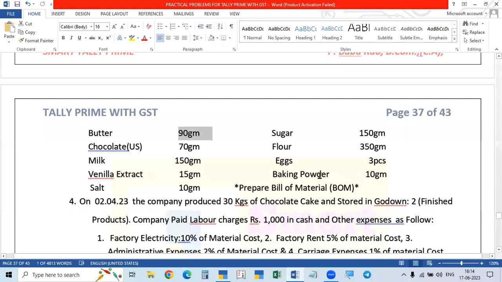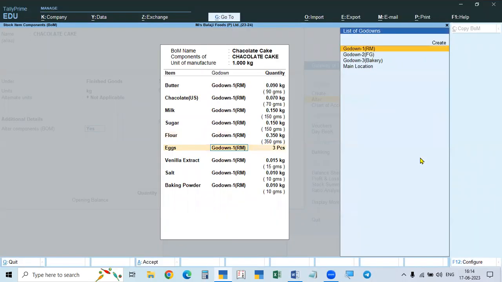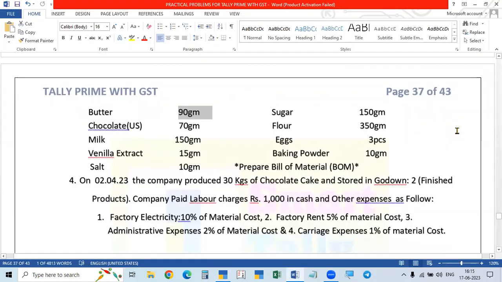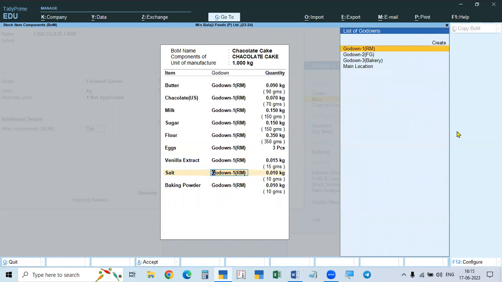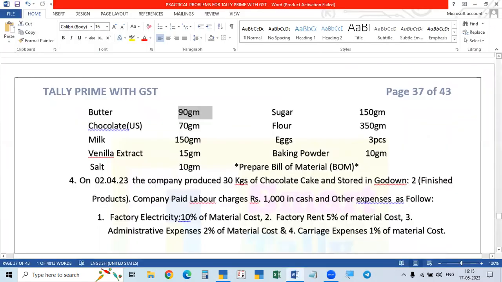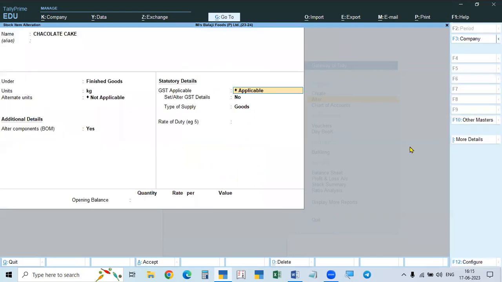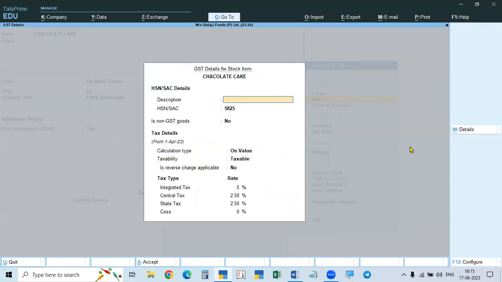Then eggs, 3 pieces. There is no alternate unit for that. Next, vanilla extract 15 grams. Then salt 10 grams. Then baking powder 10 grams. So we completed this one. GST applicable? Yes. And then what is the rate? Give the name, number, and taxable.